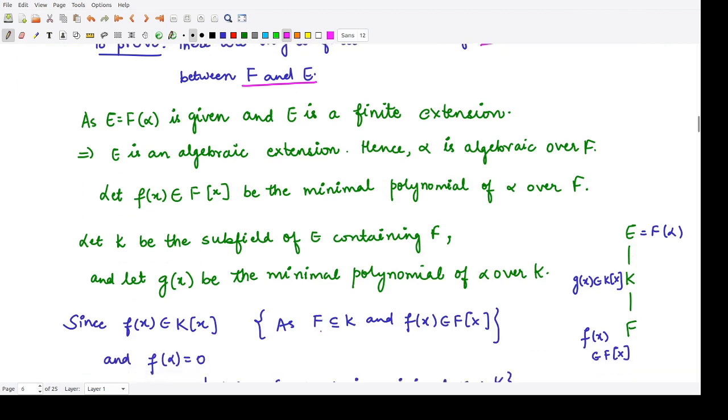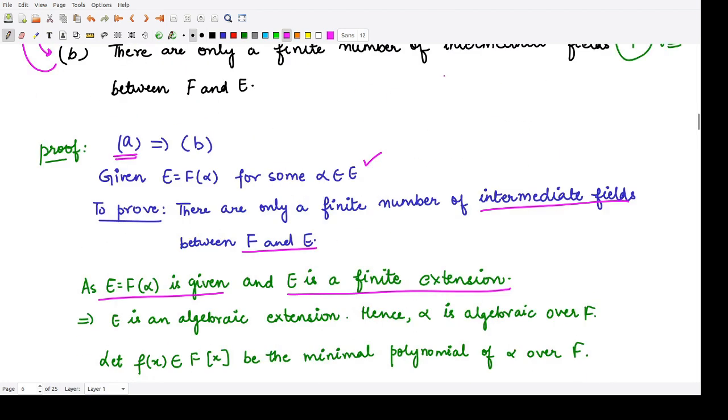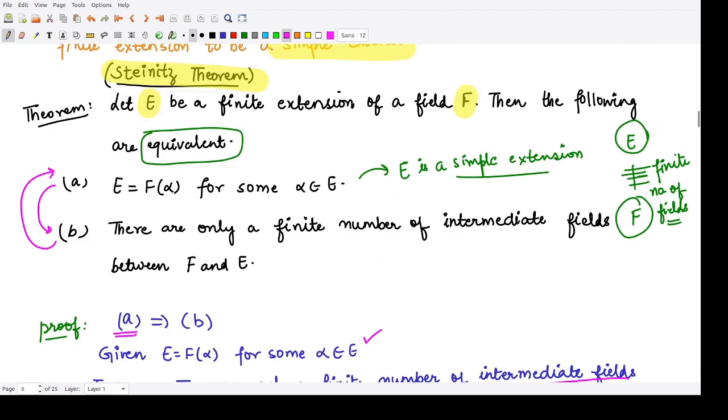Because E is equal to F(alpha) is given to us, and E is a finite extension, this we already know. Why is E a finite extension? Because this is also given to us.